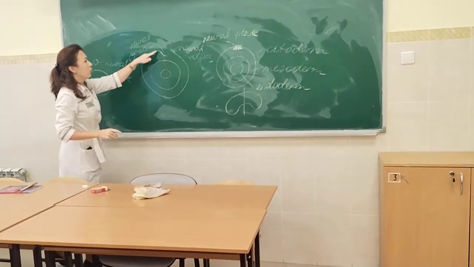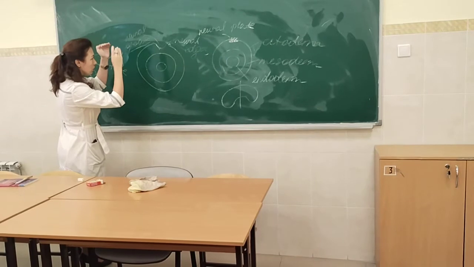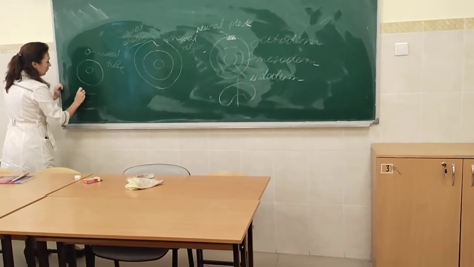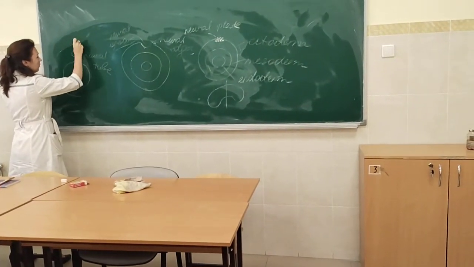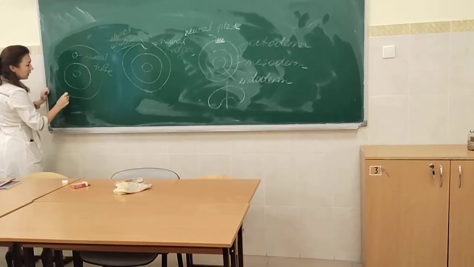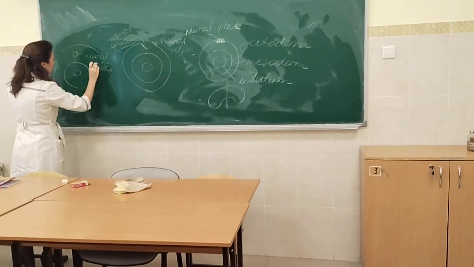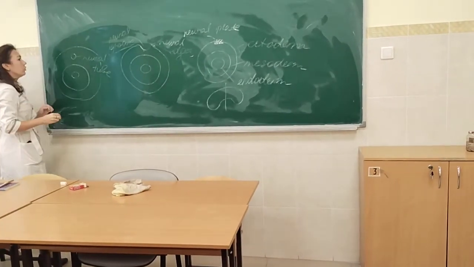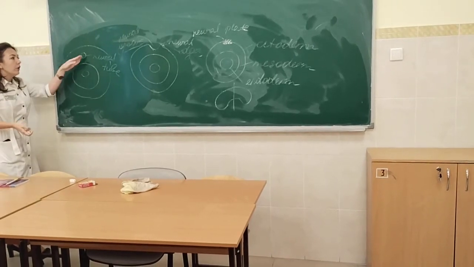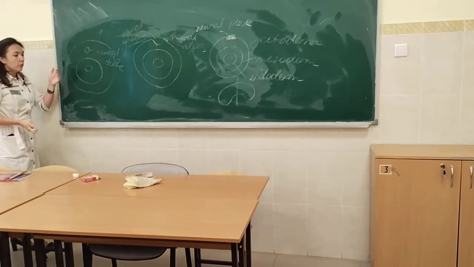And the margins of the ectoderm join together to form its derivatives: skin, appendages of skin, and the other organs which also develop from ectoderm. So finally, the neural tube is formed.